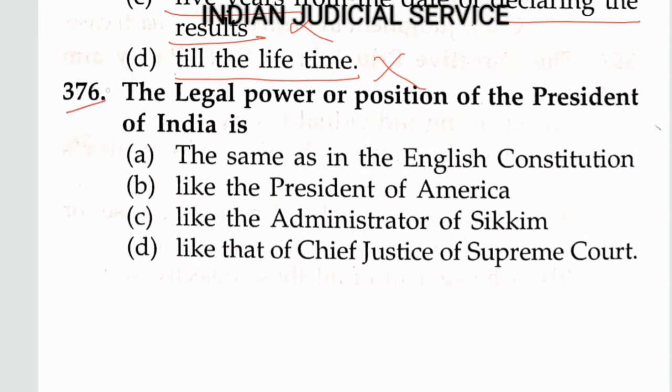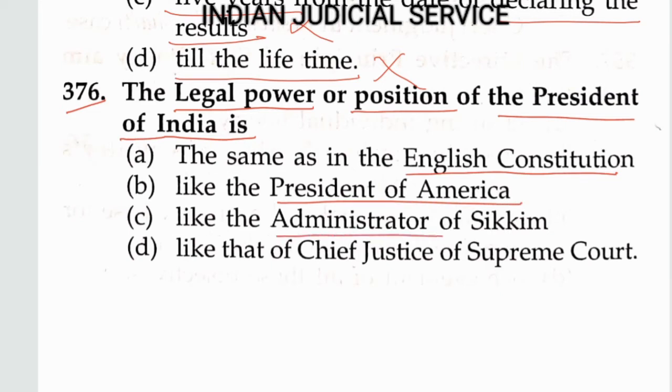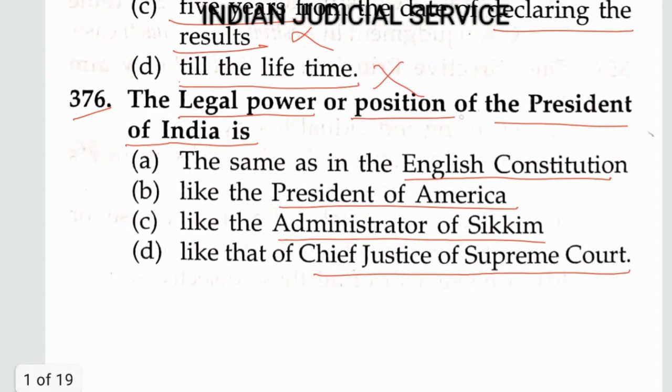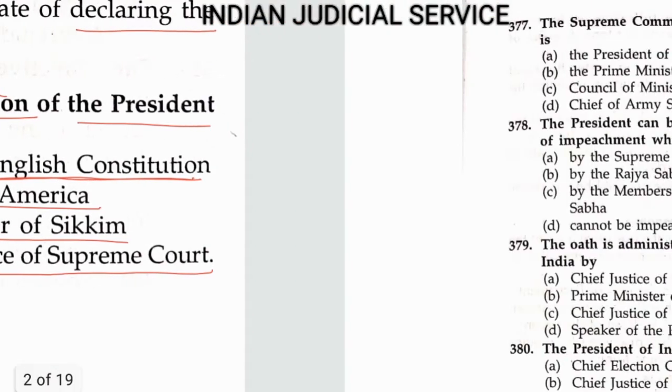Now question number 376, the legal power and position of the President of India is, option A, the same as in the English Constitution, option B, like the President of America, option C, like the Administrator of Sikkim, and option D, like the Chief Justice of the Supreme Court. The legal power and position of the President of India is the same as in the English Constitution. So clearly the answer is option A.